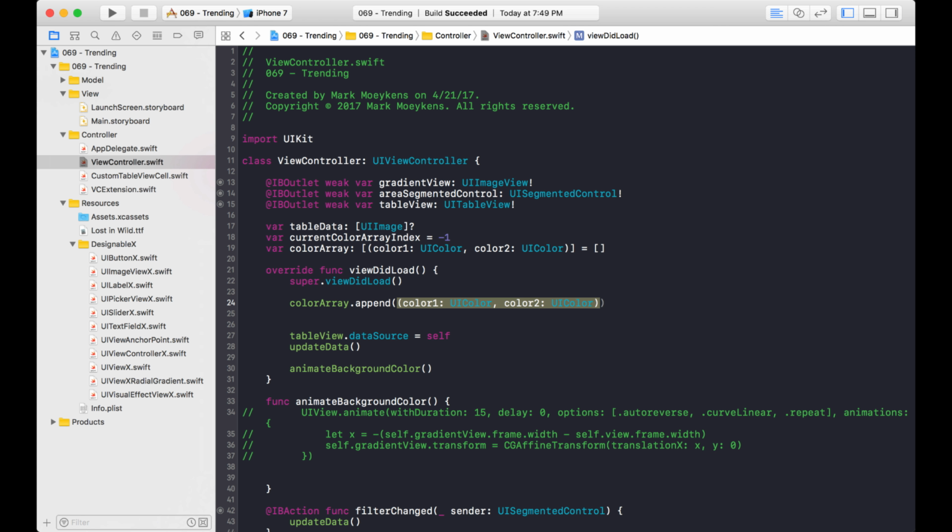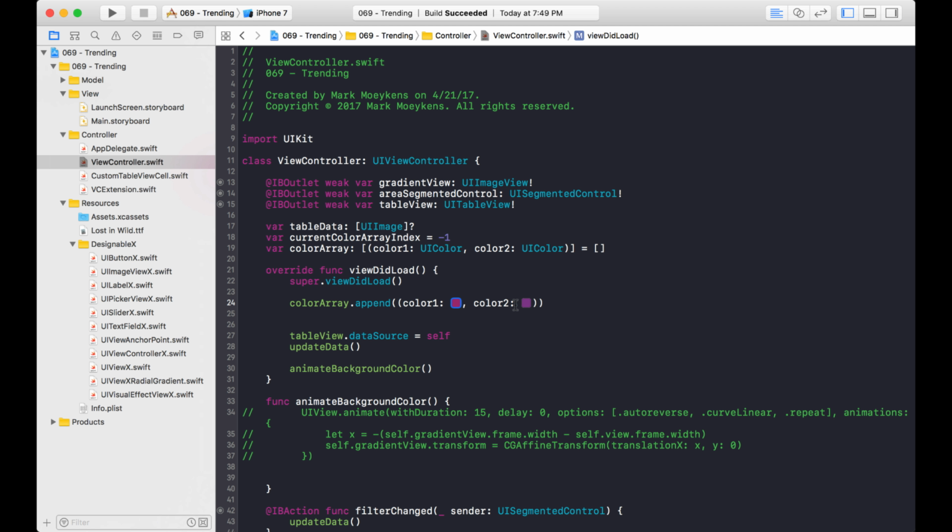It makes it pretty easy, right? Puts everything in here for you. And all you have to do is just add colors here. So I'm going to copy these colors that I already have preset and just paste them in here. There. And the second color is right here. Okay, so there you go. I created a tuple right here, and I appended it to the color array. So this is my first item.